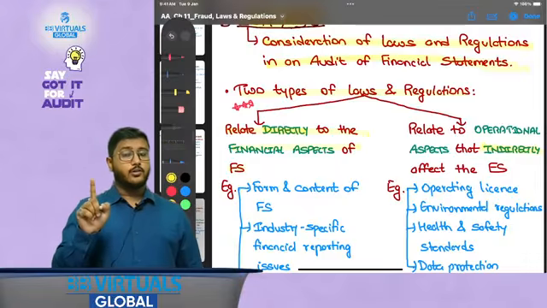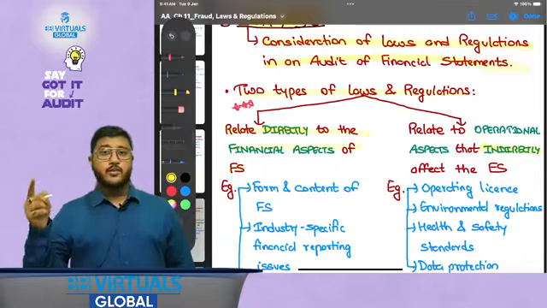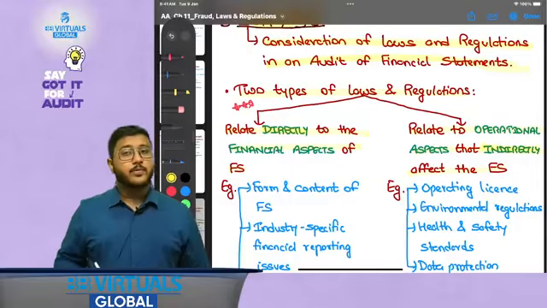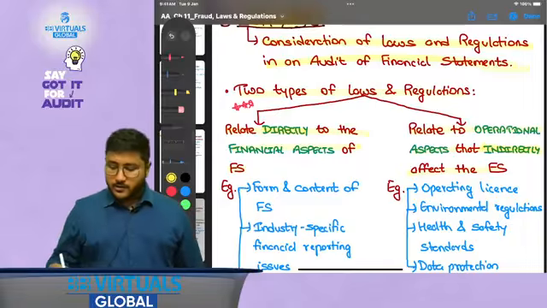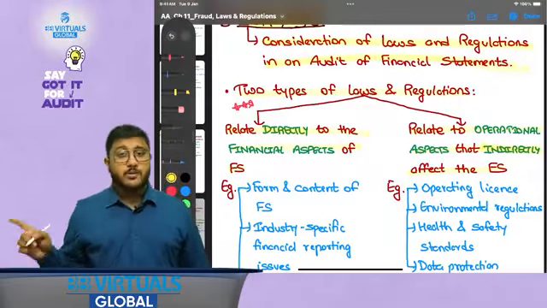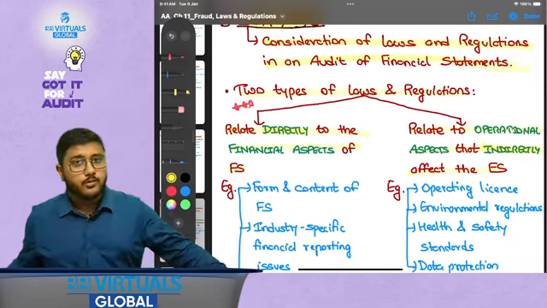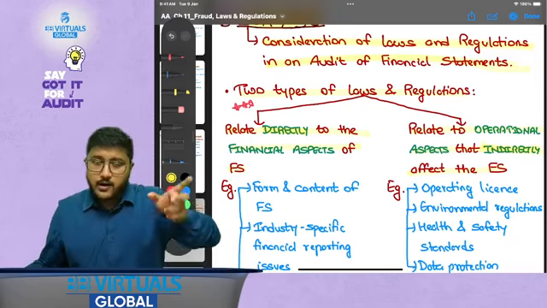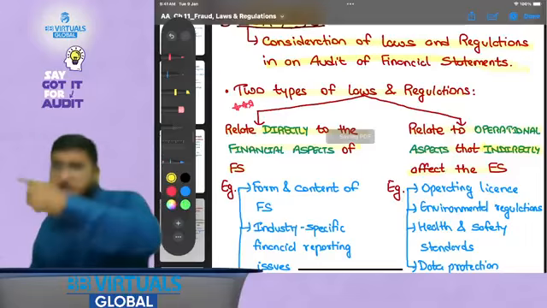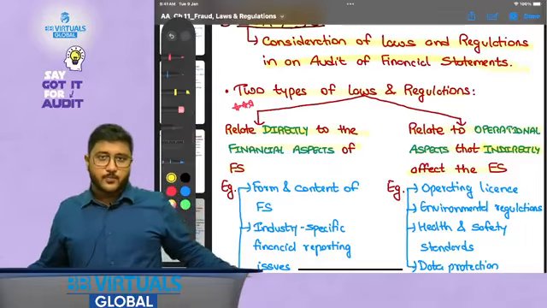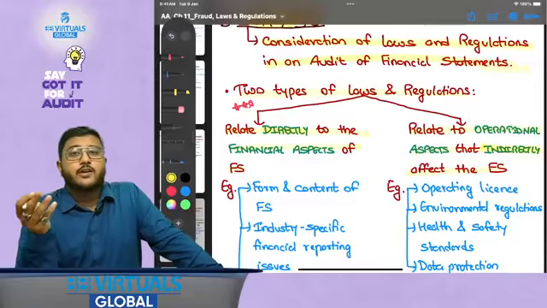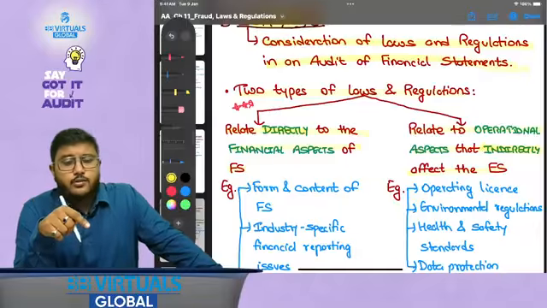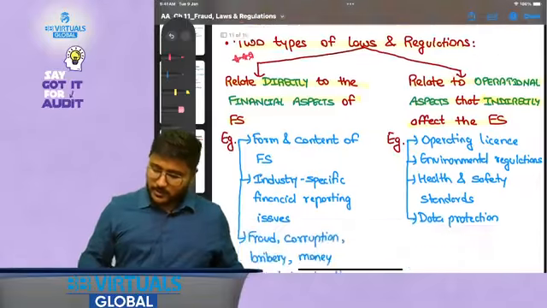That is, these are not direct laws. These are laws that have direct effect over the finance. Whereas, laws that relate to operational aspects have indirect effect. That is, this directly relates to financial aspects. This indirectly relates to financial aspects because it is directly related to operational effects. So one is directly related to financial aspects, another one is directly related to operational aspects, and therefore indirectly related to finance. So it is not direct effect over finance, indirect effect over finance. No, that is not true. The second one is related to operations, and that is how it is indirectly related to finance. So that is something that you need to remember.